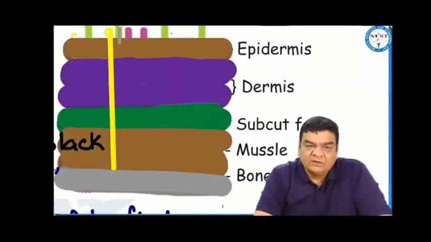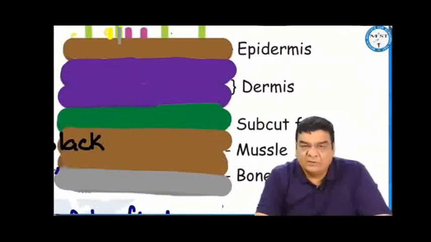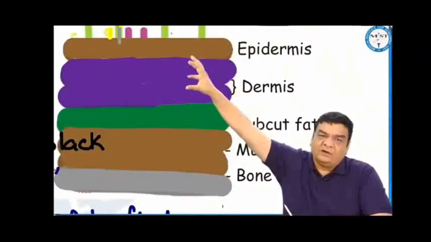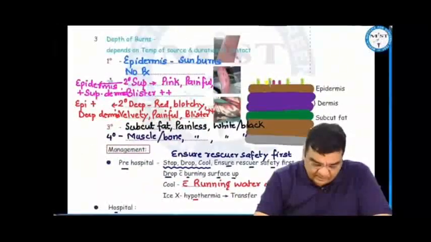While third and fourth degree burns, where the entire skin has become dead, they appear either white or black, leathery in appearance. They are painless because the nerve endings are completely destroyed, which are located in the deep dermis. And these third and fourth degree burns will require surgery, where you will have to remove the skin because this is dead, and do a debridement and then put a new skin grafting.